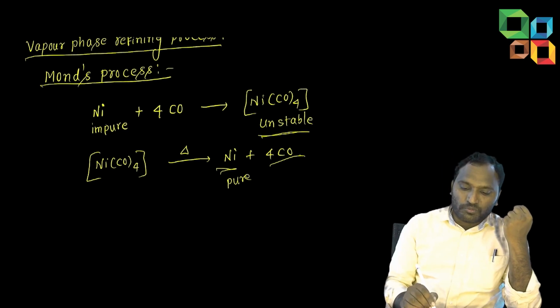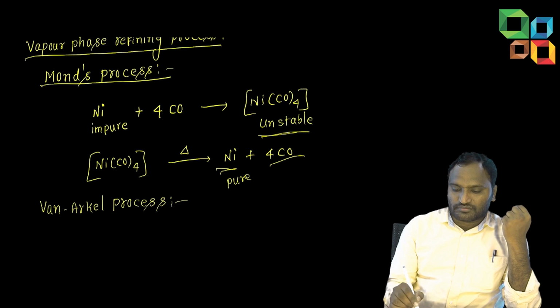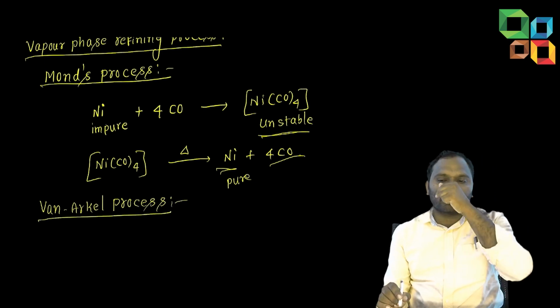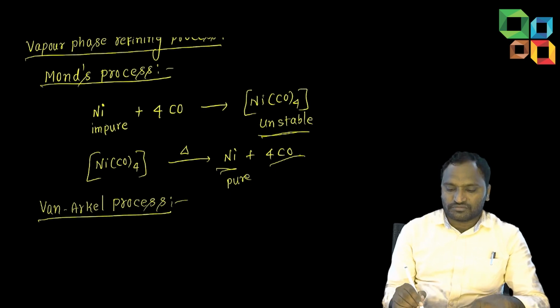Next one more is the Van Arkel process. Same method, but the reagent will change.